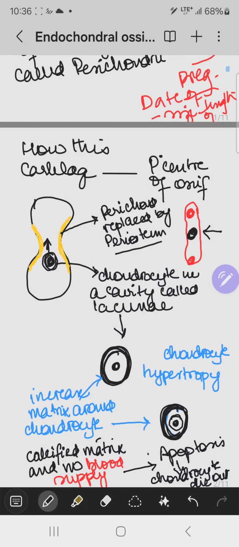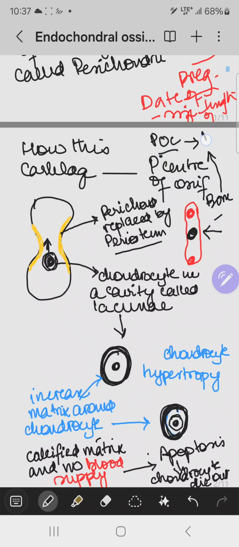Now this primary center of ossification takes its role in the 3rd month of pregnancy, and from the 3rd month until the end of pregnancy, or the 9th month, when the baby is going to be born, this primary ossification center plays its role in bone formation. And typically, which part of the bone is formed by the primary ossification center? Primary ossification center, POC.